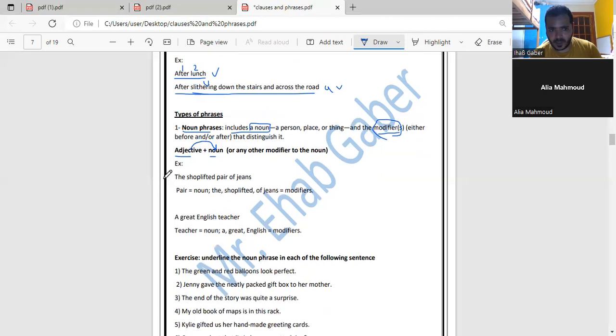For example, can you please go through this and read it? The shoplifted pair of jeans. Yeah, the shoplifted pair of jeans. So first of all, the noun here is pair. I think that the words the shoplifted are modifiers describing pair, and also pair of what? Of jeans. So the two words of jeans here are talking about pair at the same time. So the noun phrase will be all of it. The shoplifted pair of jeans, all of it serves as a noun phrase.